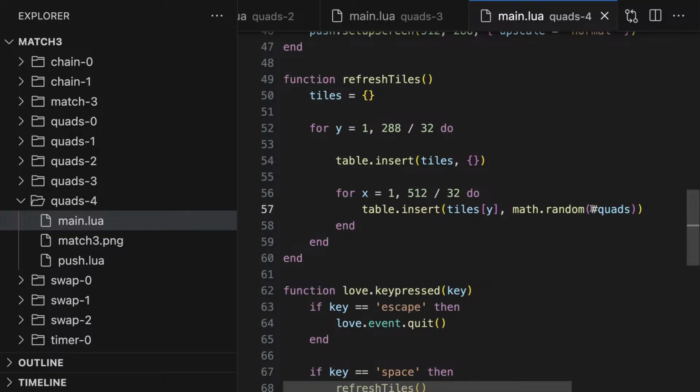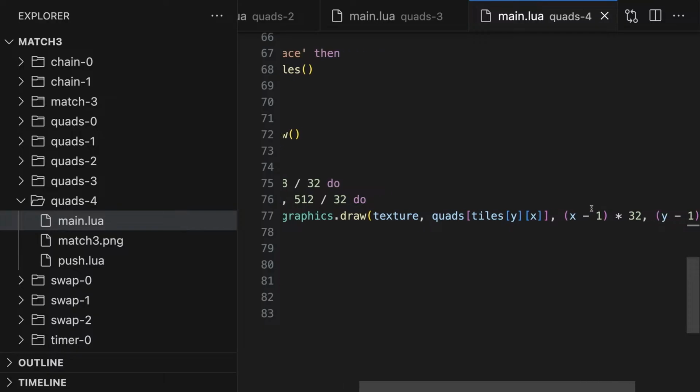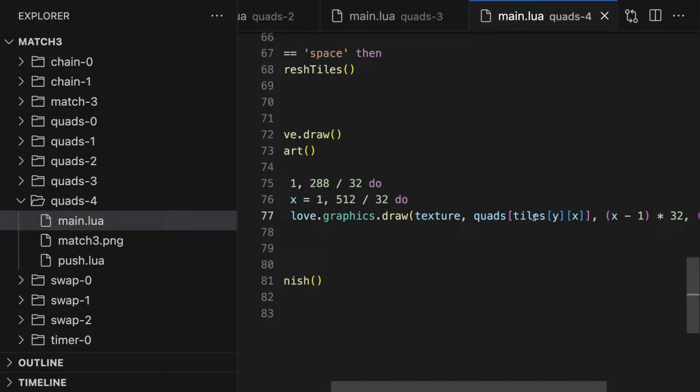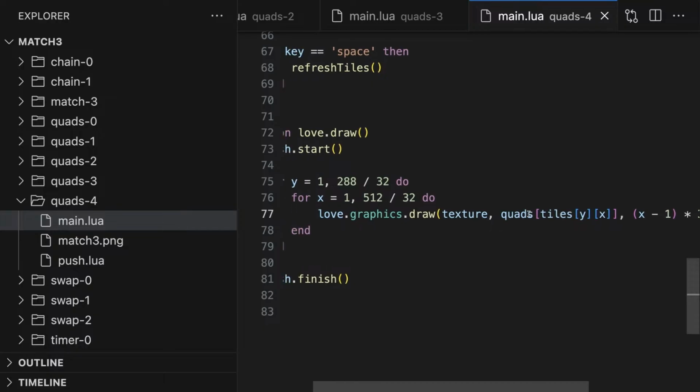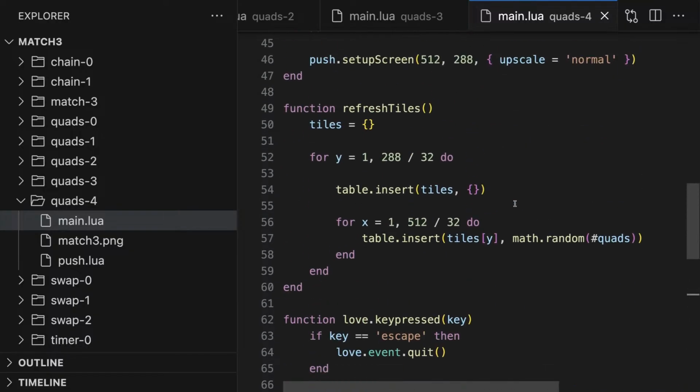And then we can just reference that number later when we do that two-dimensional iteration over our data structure down here in draw. We'll just say, draw the texture at quads at tiles yx, which we're using a 2D array in this case to store the tiles. So if we come up here as well, an important detail here is we're not just,